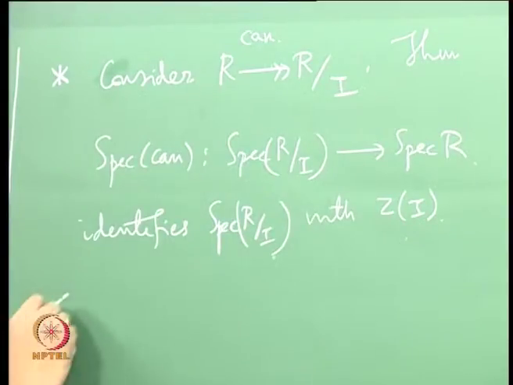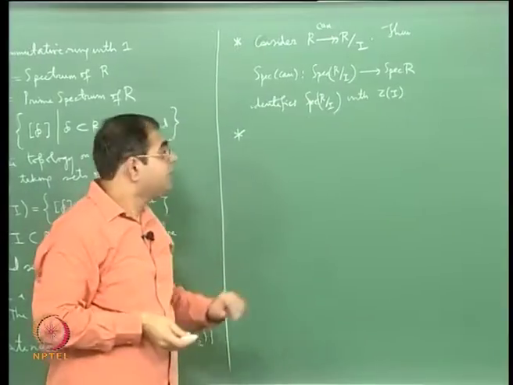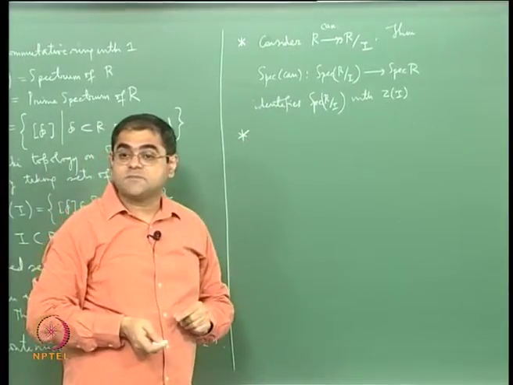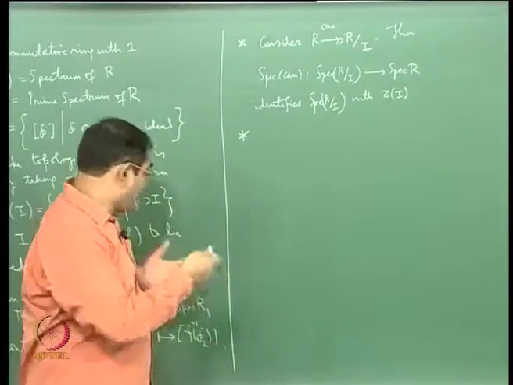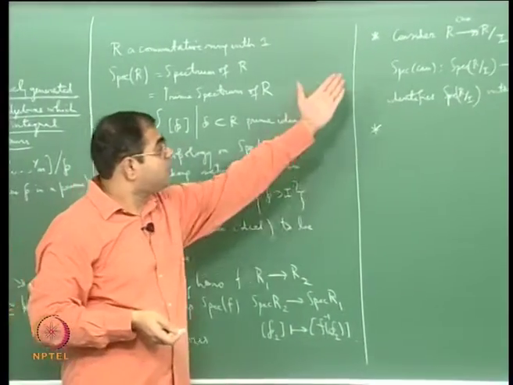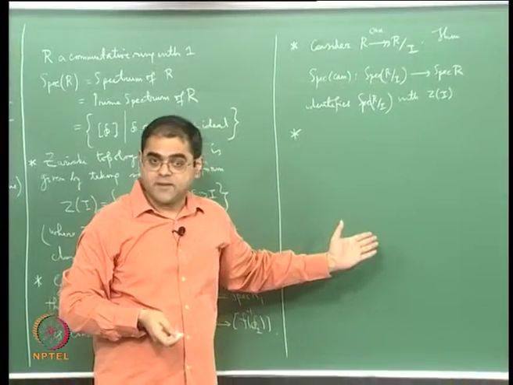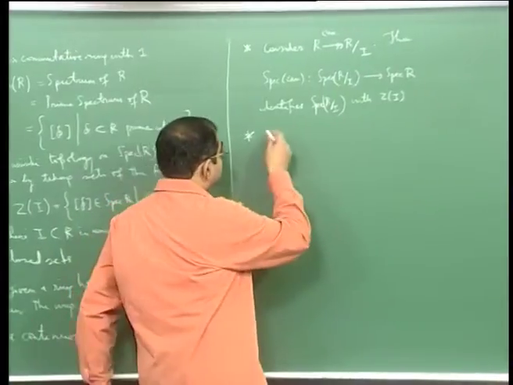And there's one more thing: what is the situation with respect to localization? Two particular kinds of ring homomorphisms are quotients and localizations. So what happens with localization?